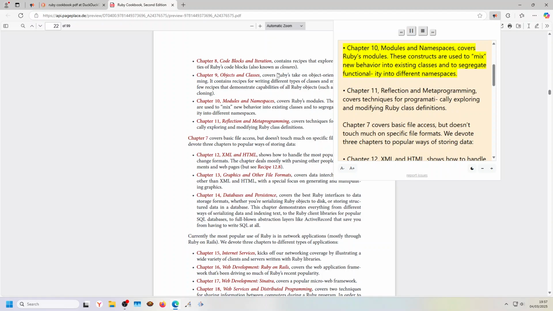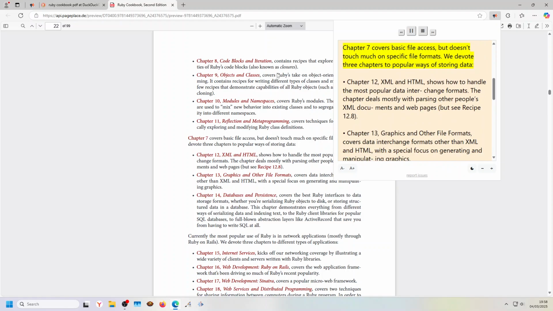Chapter 10, Modules and Namespaces, covers Ruby's modules. These constructs are used to mix new behavior into existing classes and to segregate functionality into different namespaces. Chapter 11, Reflection and Metaprogramming, covers techniques for programmatically exploring and modifying Ruby class definitions.